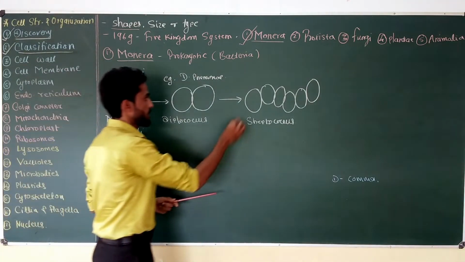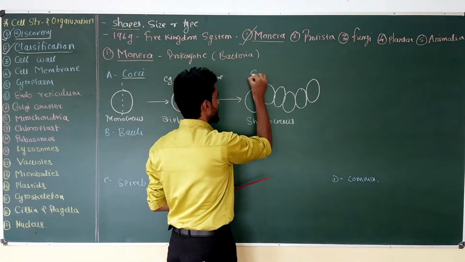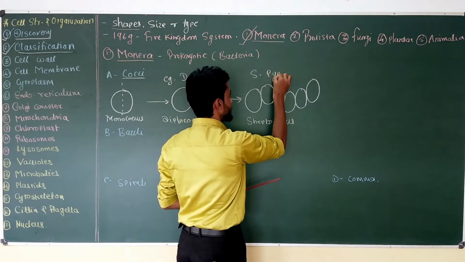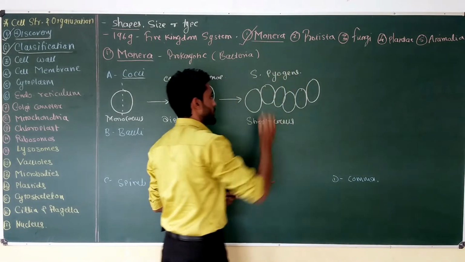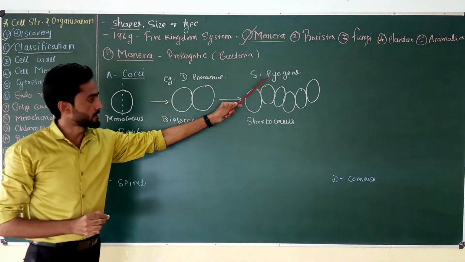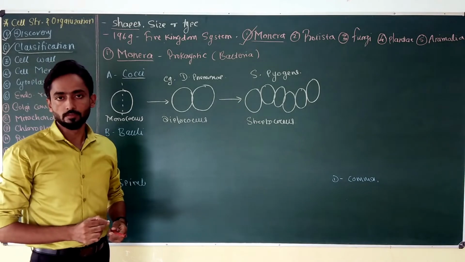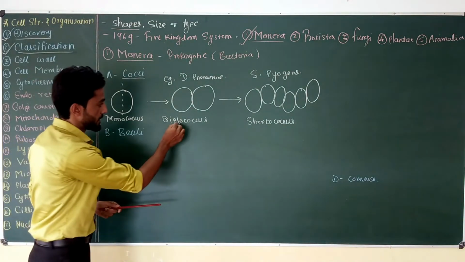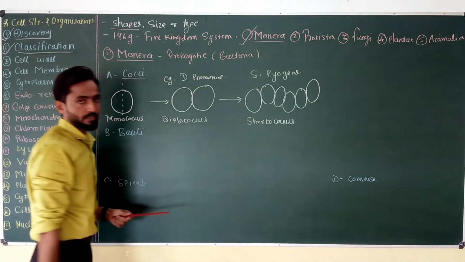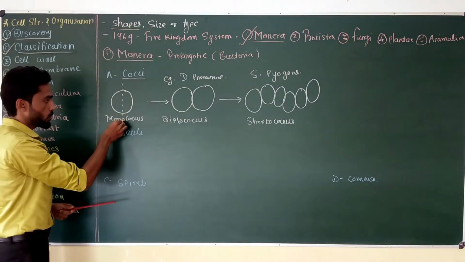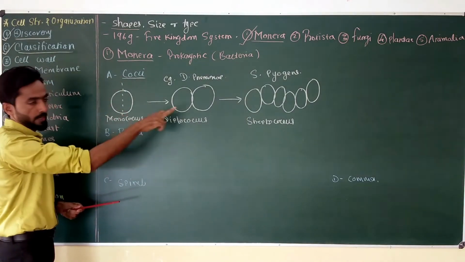An example of the Streptococcus arrangement is Streptococcus pyogenes. Both Diplococcus and Streptococcus bacteria are produced when a monococcus cell divides in a single plane.